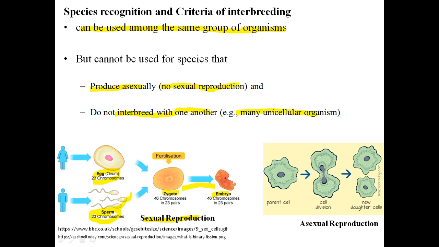Different stages of life are there. In asexual reproduction, the parent cell divides into two, and two new daughter cells are produced. So in asexual reproduction, there was no sexual reproduction. Sperm and egg combination was not involved; it was just simple cell division and the nuclei were divided. Thank you very much.